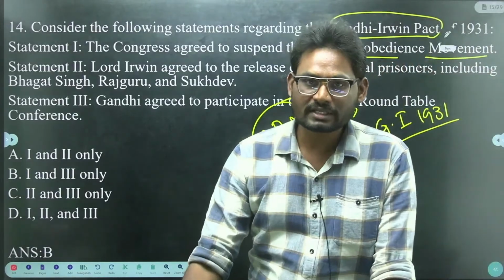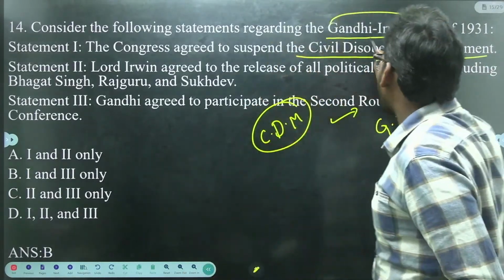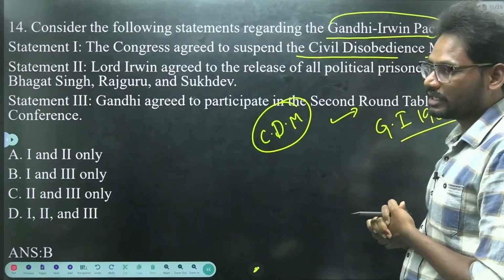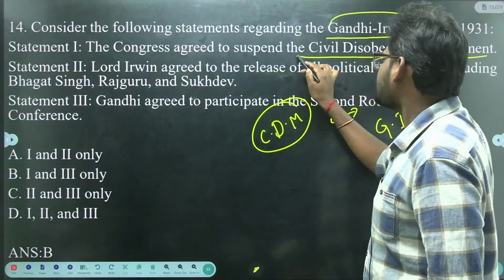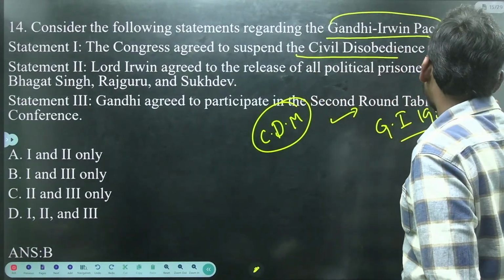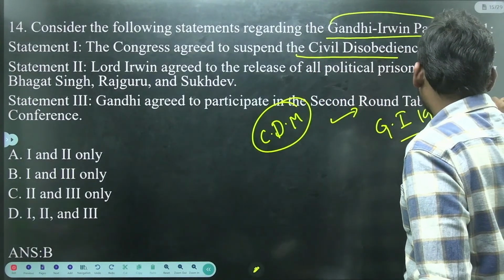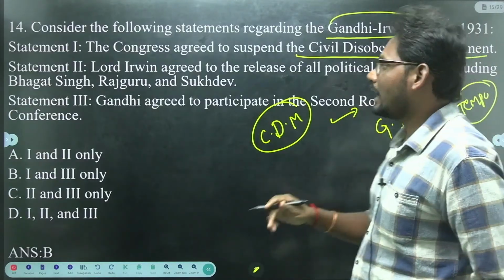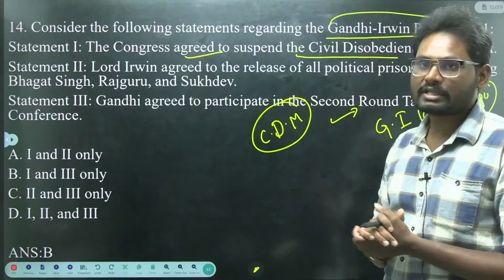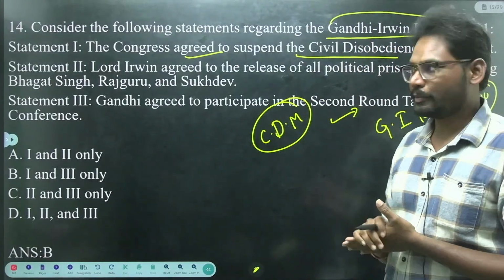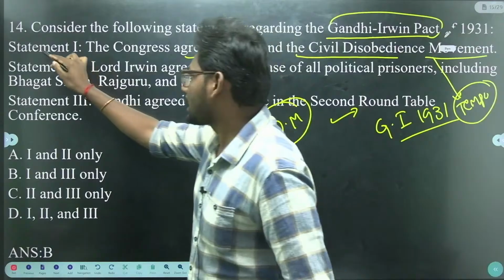Due to the Gandhi-Irwin Pact of 1931, the Congress agreed to suspend the civil disobedience movement temporarily. So statement 1 is correct.